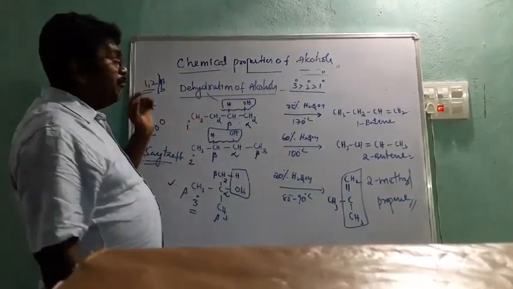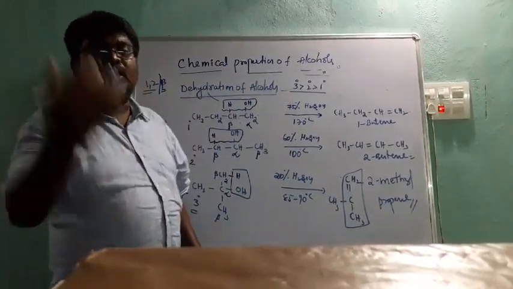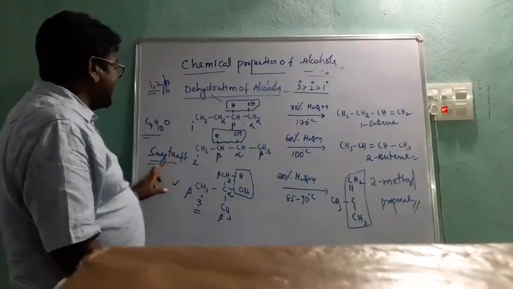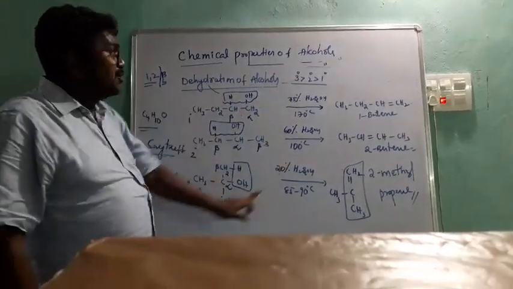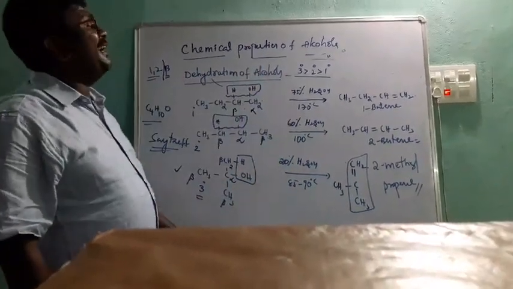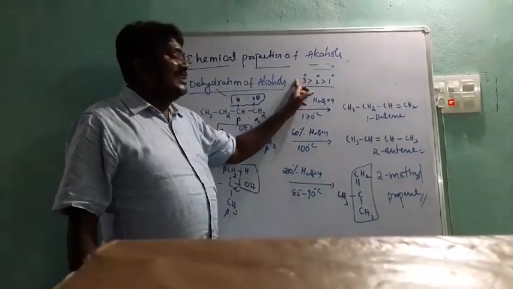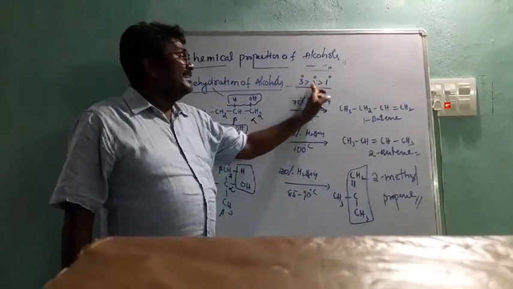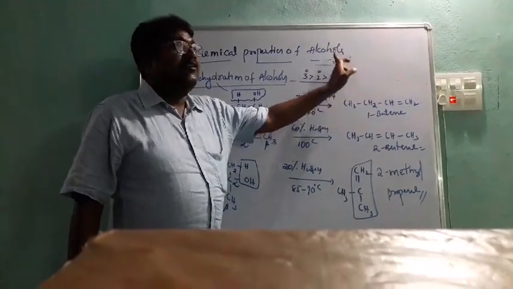If a compound contains more than one beta carbon, Saytzeff's rule is followed. And third, ease of dehydration: tertiary is easier than secondary, then primary. Very important.